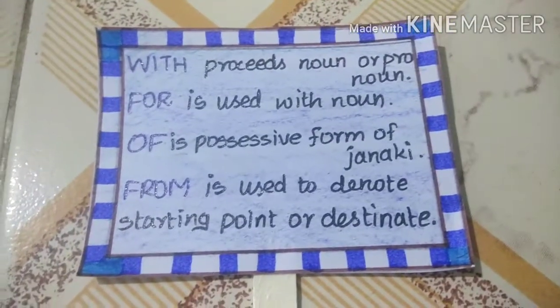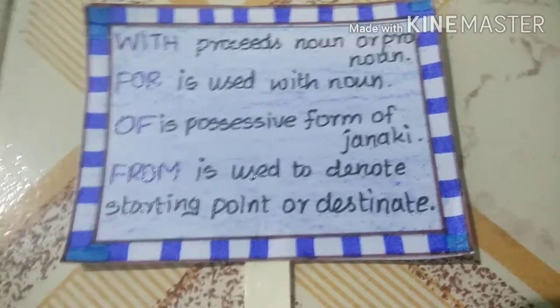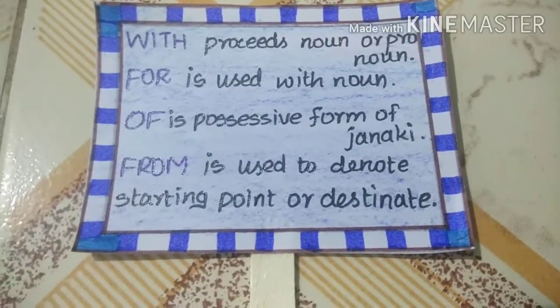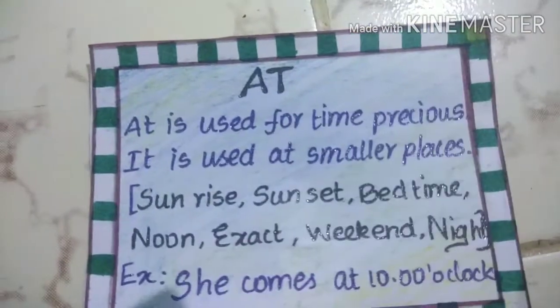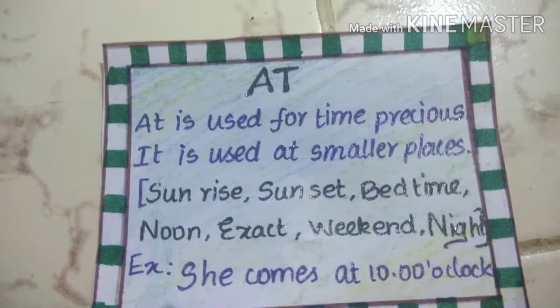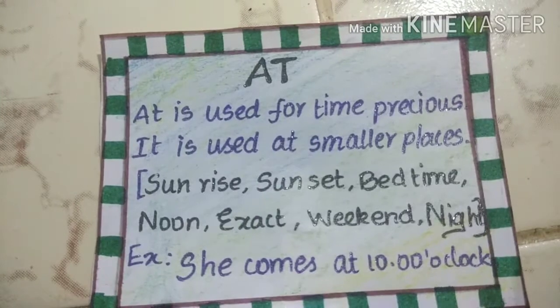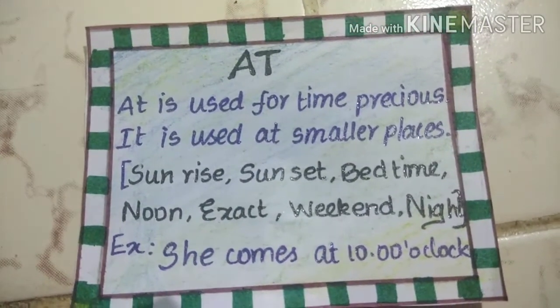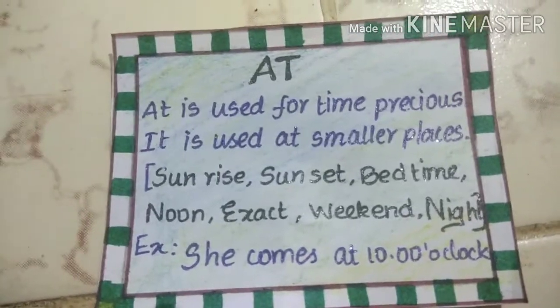And the next prepositions are with, for, of and from. With precedes a noun or pronoun. For is used with a noun. Of is the possessive form of a noun. From is used to denote a starting point or destination. The next preposition is at. At is used for precise time. It is used at smaller places and before sunrise, sunset, bedtime, noon, weekend, night. She comes at 10 o'clock.